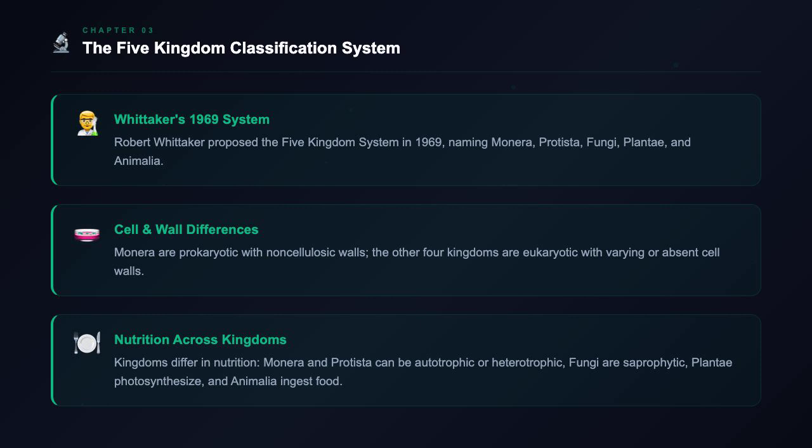The kingdoms also differ in body organization and nutrition. Monera and Protista can be autotrophic or heterotrophic. Fungi are saprophytic or parasitic heterotrophs. Plantae perform photosynthesis. Animalia use holozoic or saprophytic heterotrophic nutrition. This system was later extended into the three-domain system and a six-kingdom classification.